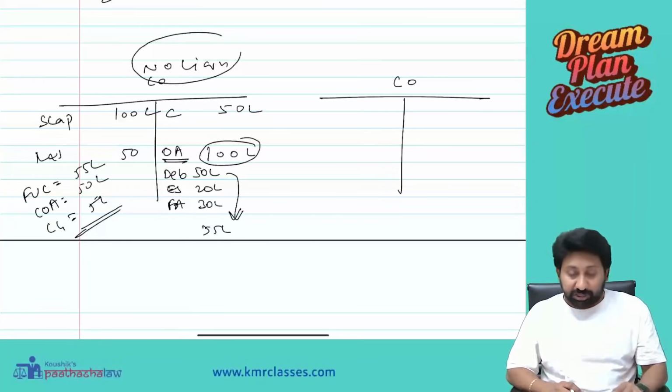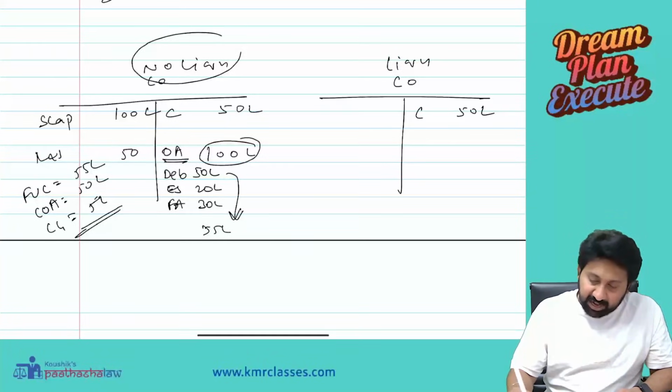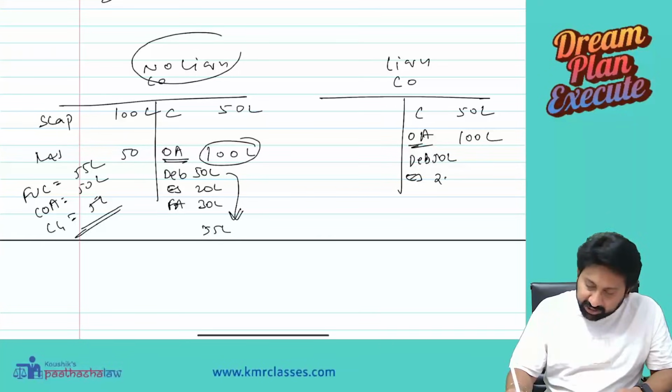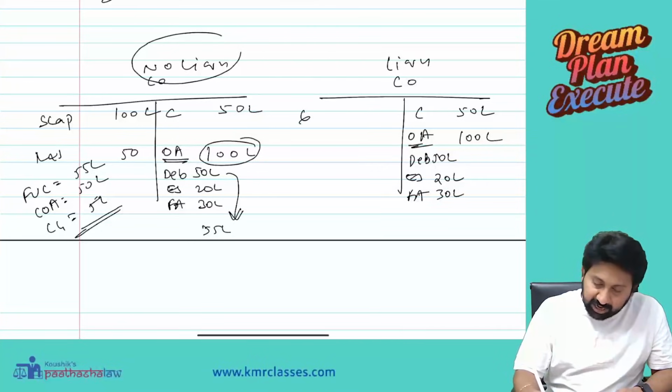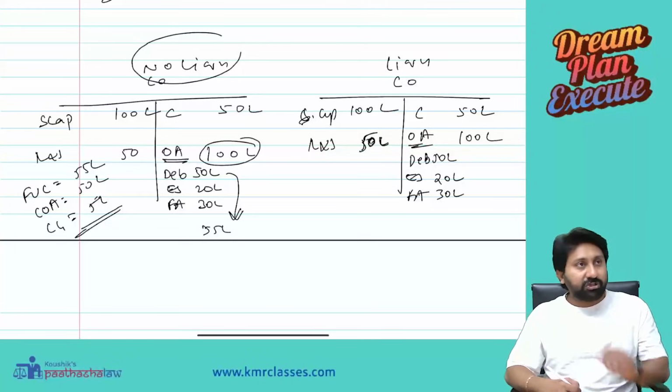Now second question. Now company is in liquidation. Cash 50 lakh. Other assets 100 lakh. Debentures 50 lakh. Equity share 20 lakh. Fixed assets are 30 lakh. Share capital 100 lakh. Reserves and surplus 50 lakh. Now my question is very clear.